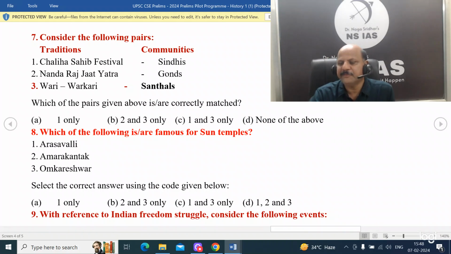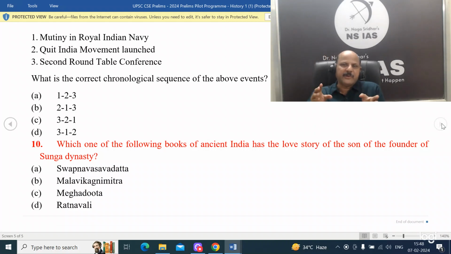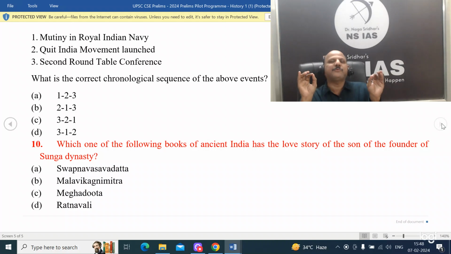Then next one, with reference to the freedom struggle, consider the following events. Here mutiny in Royal Indian Navy, Quit India movement, then second round table conference. Obviously the chronological order, this type of questions are becoming more and more common in UPSC. They are also giving dynasties, put them in chronological order. And in another paper, which we will see in due course, post-Gupta dynasties have been asked. The regional dynasties between Guptas and Harshavardhana were asked to be put in chronological order. So you have to be very careful. Superficial reading is not going to help you there.